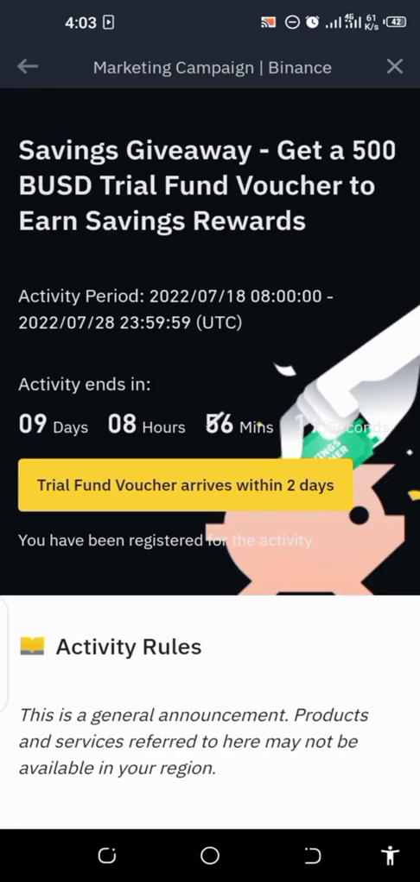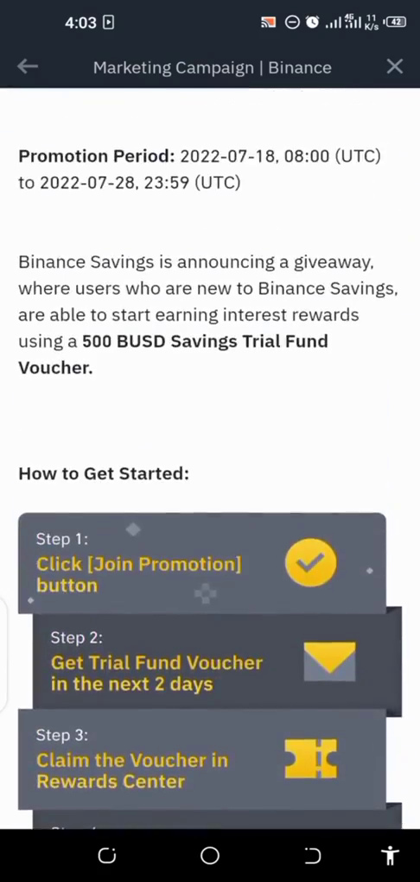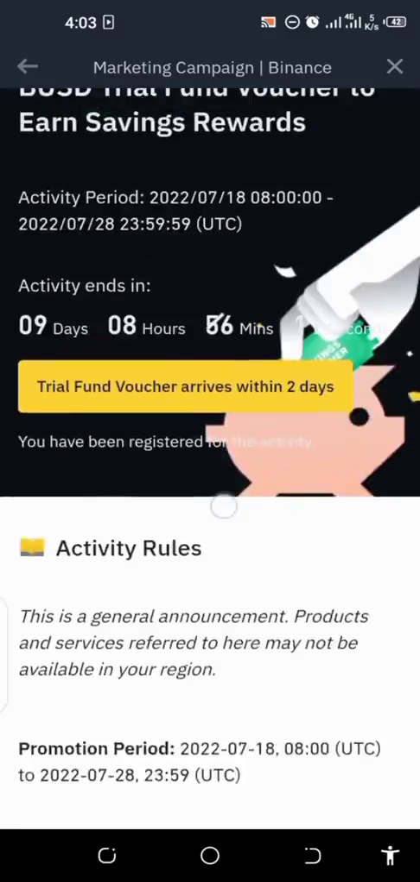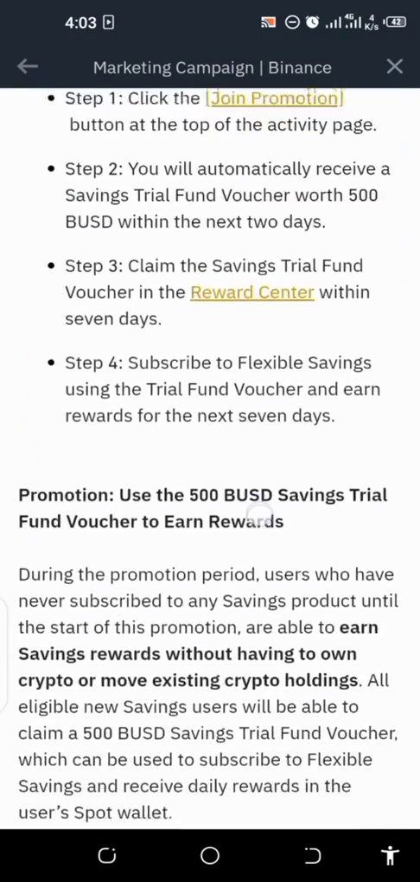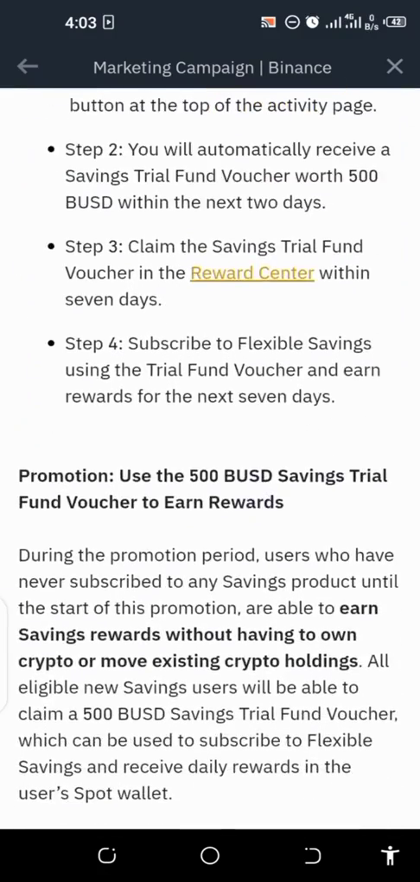So what are you gonna do with this trial fund? Just like I said, use it to subscribe to flexible saving. It's kind of a test run. It's like they lend us 500 BUSD to save and stake it. So the gain that we are gonna get from it is what we are gonna use. So if you watch this video within 9 days or more, go and join it immediately. Subscribe to it. After 2 days, they're gonna reward you with 500 BUSD.